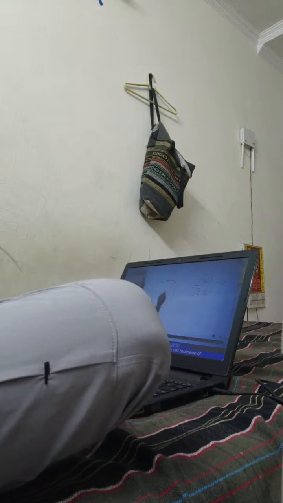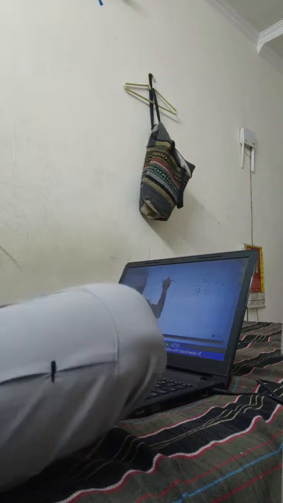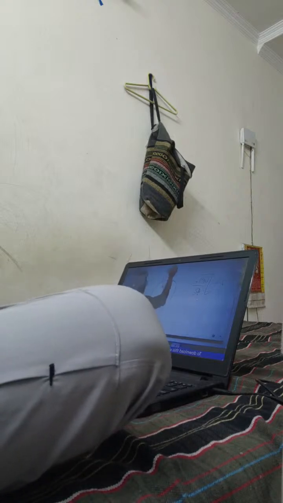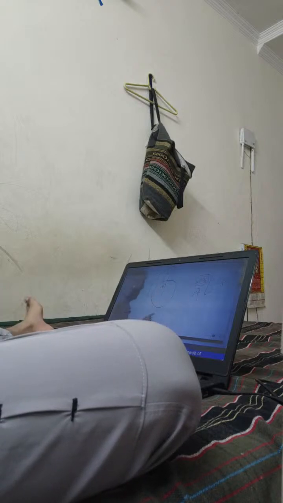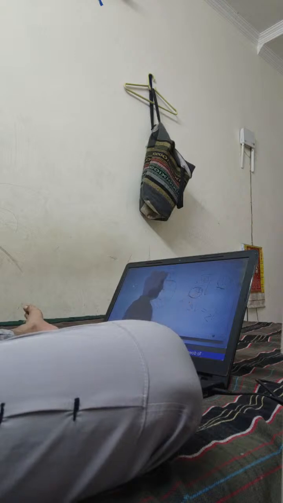This is the Earth's radius, this is our surface, and the satellite will be at some height. And it has to revolve at the same speed that the Earth rotates. So if I know the speed of rotation of Earth, I know it rotates in 24 hours. Speed is distance upon time. I know the distance the Earth has to travel, and I know the time, 24 hours. So from here I can find the velocity of Earth, and this is the velocity of the satellite. I have to set velocity of satellite equal to velocity of Earth, so I will get a particular distance for which the value is right.